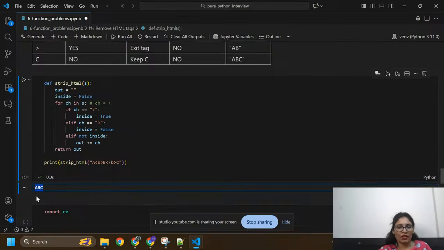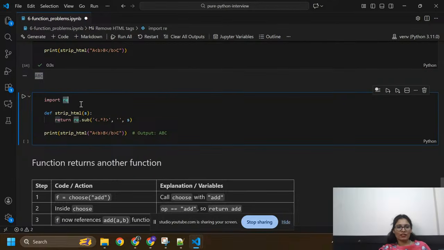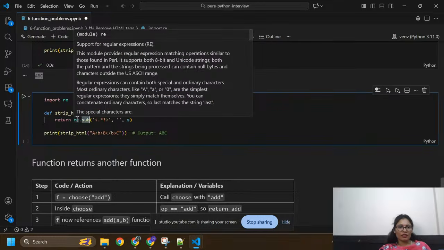Now you can also use the regex method. So import re, and this is the function name, and return re.sub. This is the inbuilt regex method. This module provides regular expression matching operations similar to those found in Perl. It supports both bytes and Unicode strings. Here you can see regular expressions can contain both special and ordinary characters. Most ordinary characters, like A, B, from capital A to Z, are the simplest regular expressions.